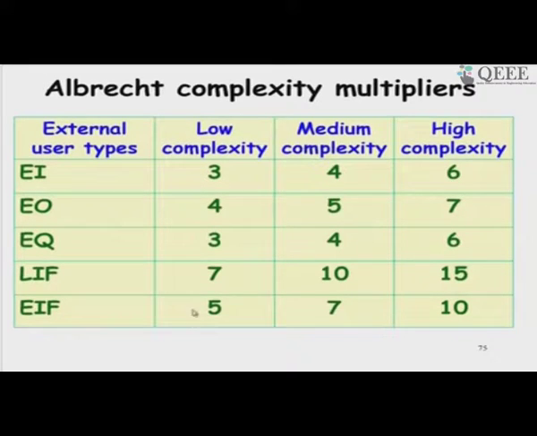So, as you can see, the internal files which are highly complex, like trees and so on, have the maximum weight, and input, inquiry, etc., which are low complexity, have low weight, whereas the files are the ones which have large weights.